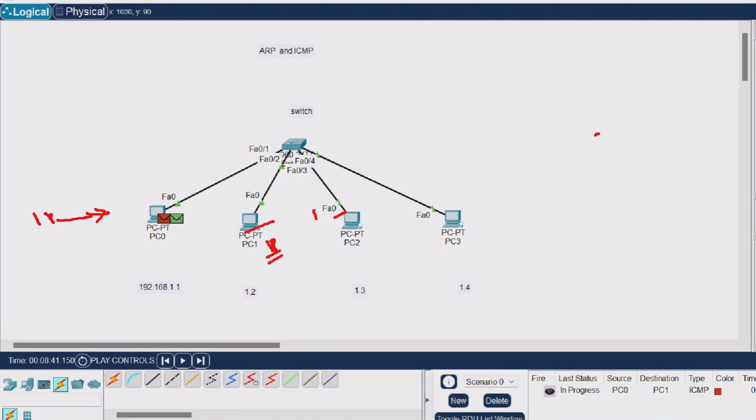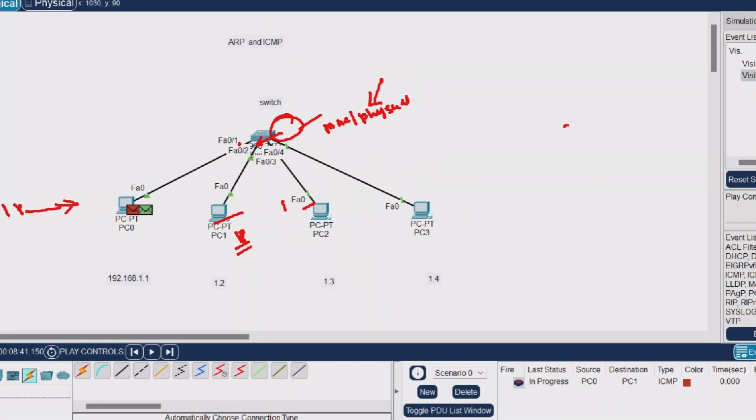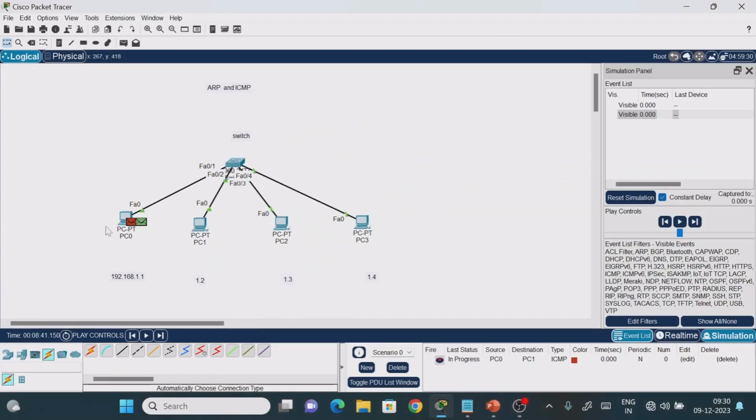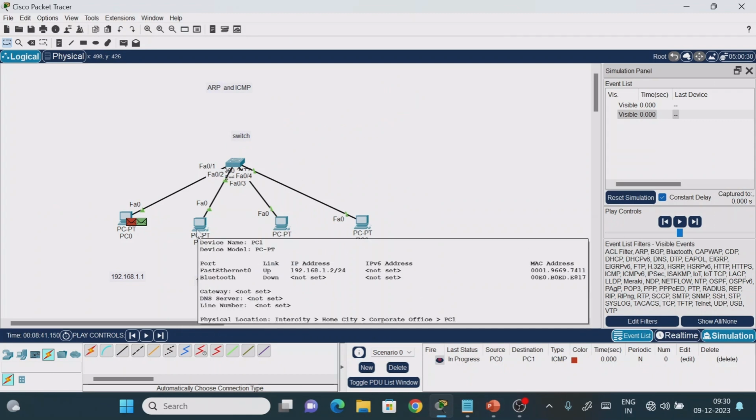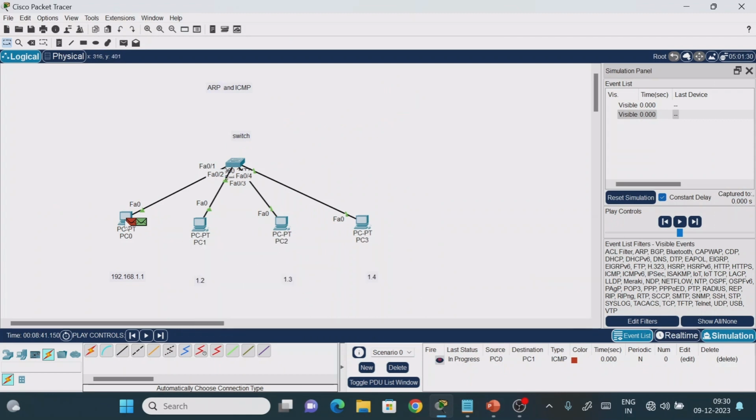Here also it is operating with the IP address only. Now here we have the switch, but the switch works based only on the MAC address or physical address. It means it can understand only the MAC address or physical address. It does not know anything about the IP address of machine 1 as well as machine 2. If you want to communicate from PC0 to PC1, we need to go via the switch, then only can we reach our destination.